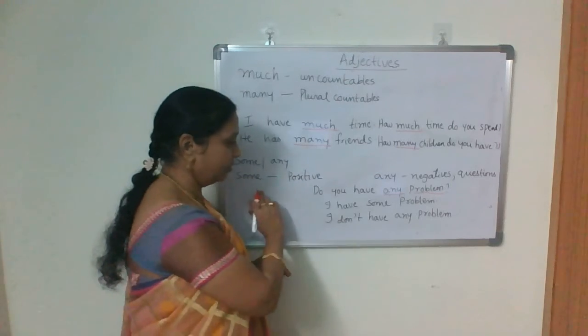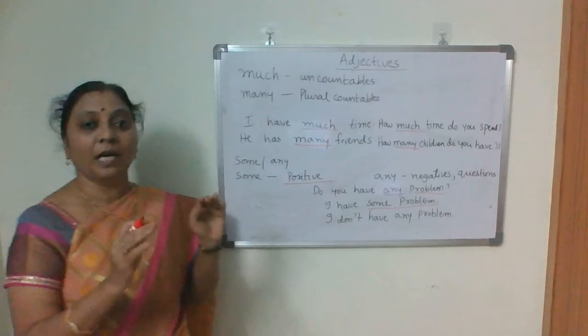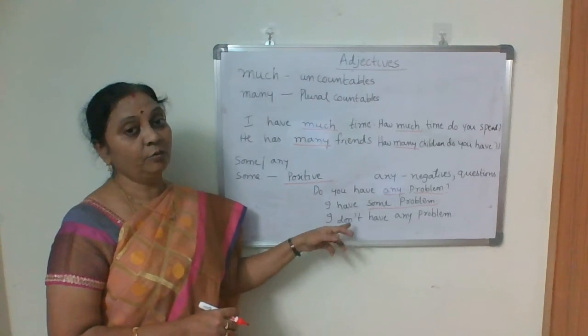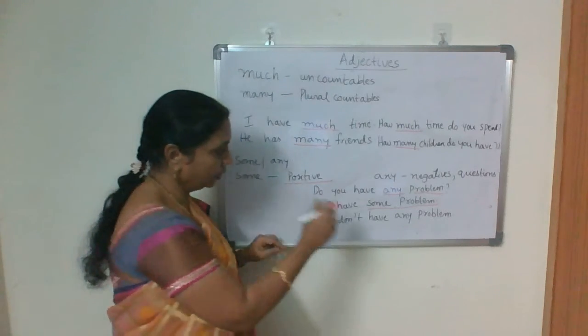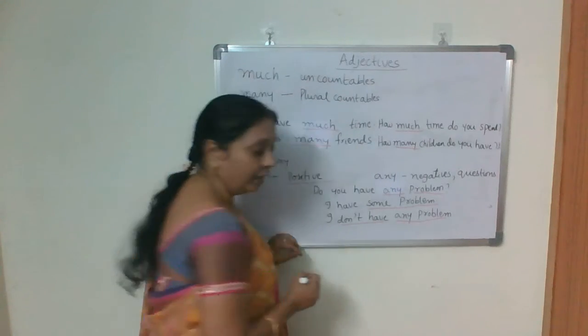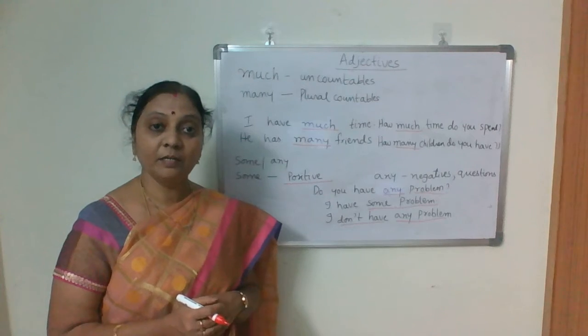So you have to say, yes, I have some problem. Some talks about positive, so the positive statement is I have some problem. If it is negative, I don't have any problem. Similarly, do you have any experience?